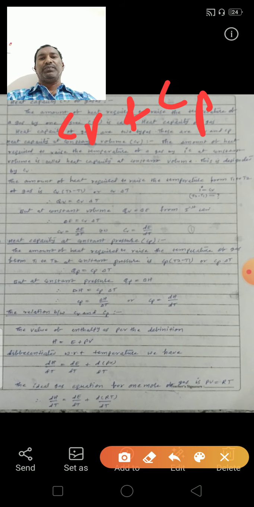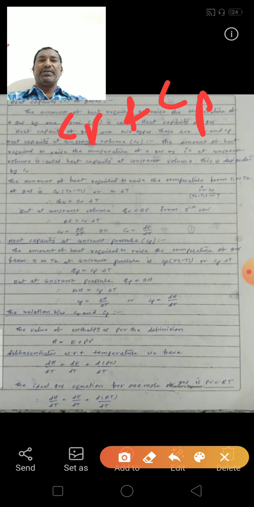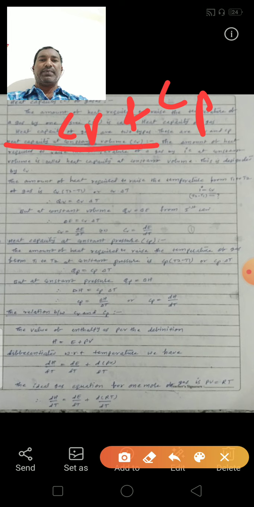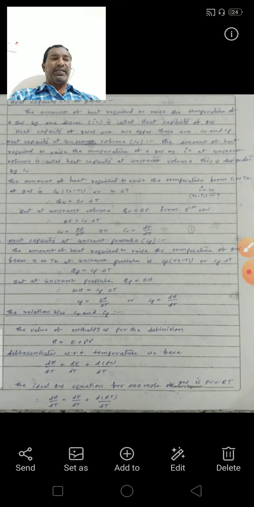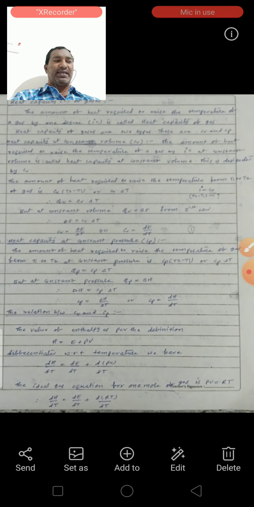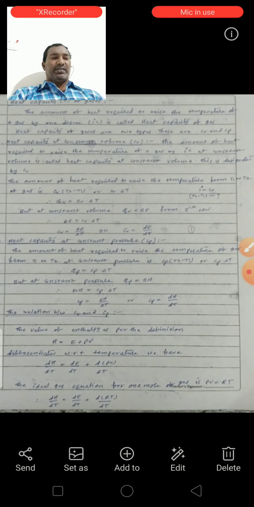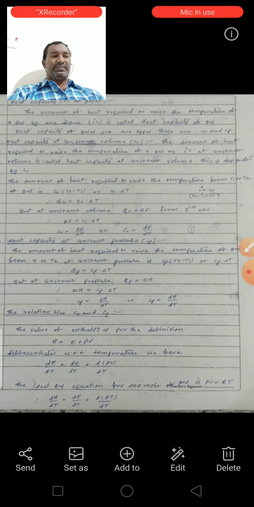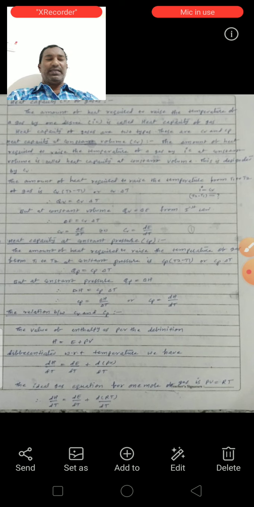First take Cv. Cv means heat capacity at constant volume. See the first definition of this: the amount of heat required to raise the temperature of a gas by 1 degree centigrade at constant volume is called the heat capacity at constant volume. This is denoted by Cv.